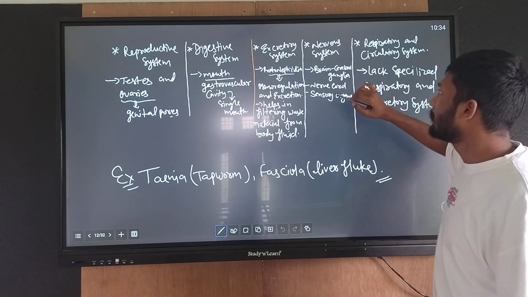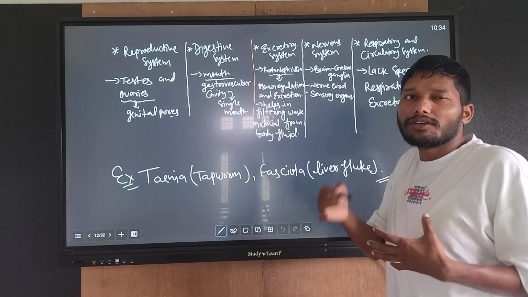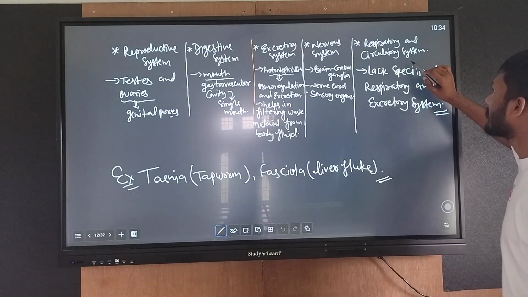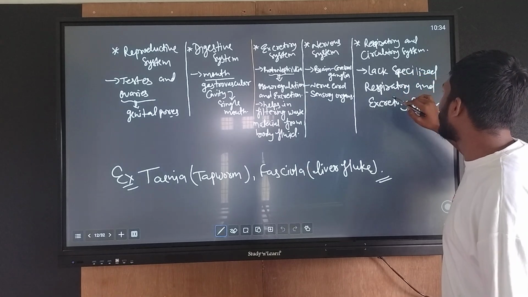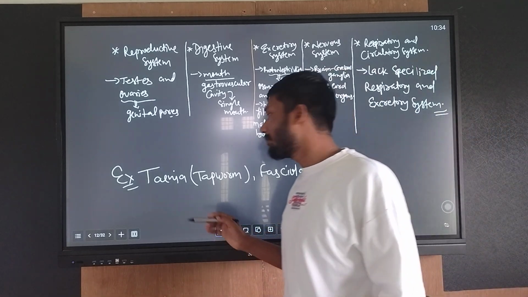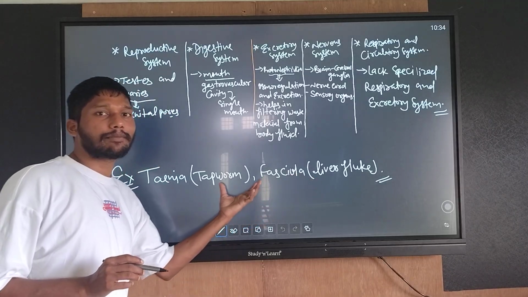Nervous system: brain, cerebral ganglia, nerve cord, sensory organs are little bit developed. Respiratory and circulatory systems: lack specialized respiratory and circulatory systems. Examples: Taenia, tapeworm, and Fasciola, liver fluke.